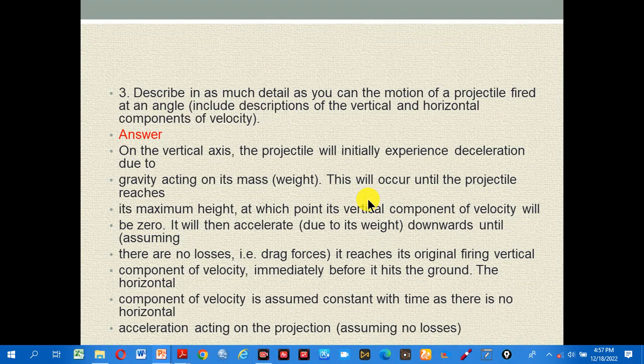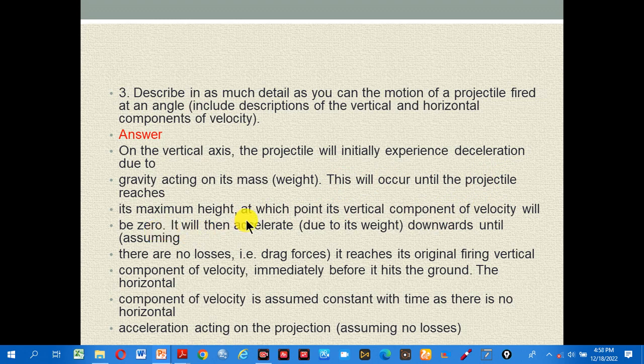Okay, when we come to the third question, describe in as much detail as you can the motion of a projectile fired at an angle, including description of the vertical and horizontal components of velocity. Look at the answer. On the vertical axis, the projectile will initially experience deceleration due to gravity acting on its mass or weight. This will occur until the projectile reaches its maximum height, at which point its vertical component of velocity will be zero.